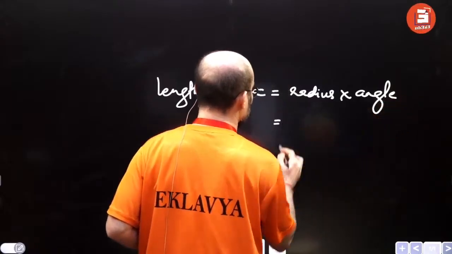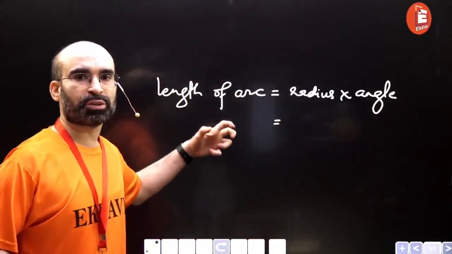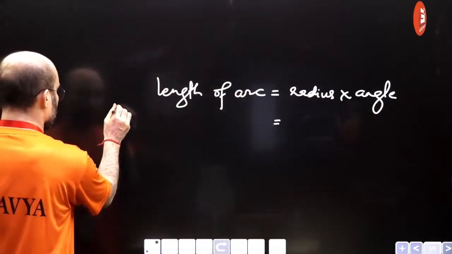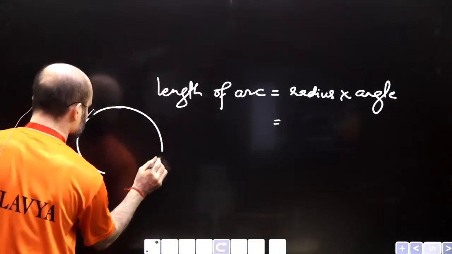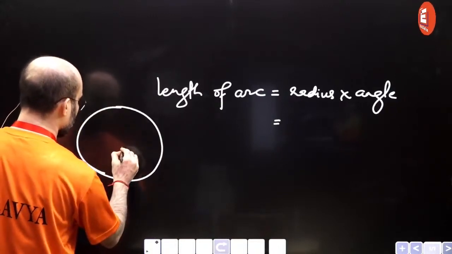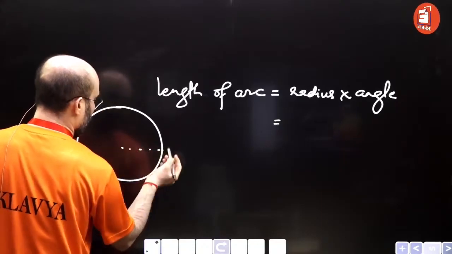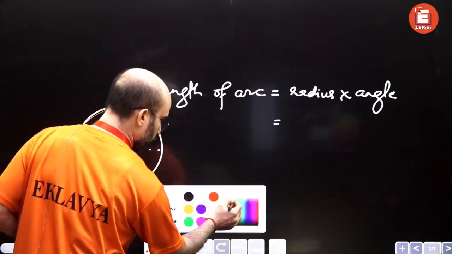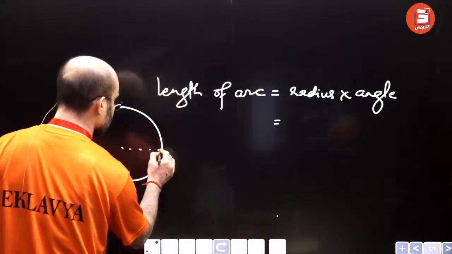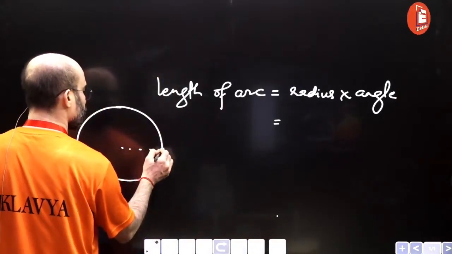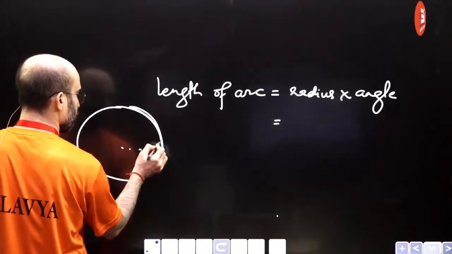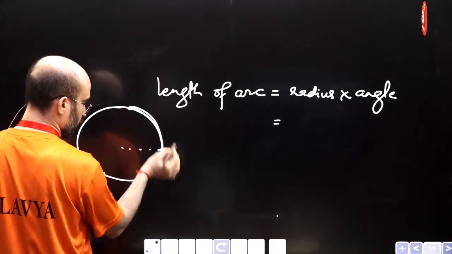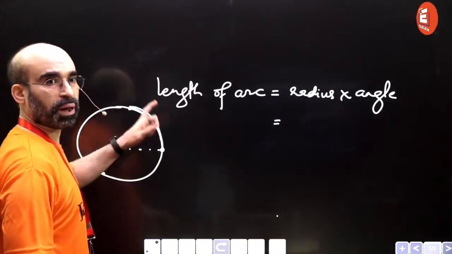This will help you understand things very easily. Suppose you have this circular path. This is the radius. A particle travels a distance from this to this. This is the distance traveled, right? Actual length of the path.